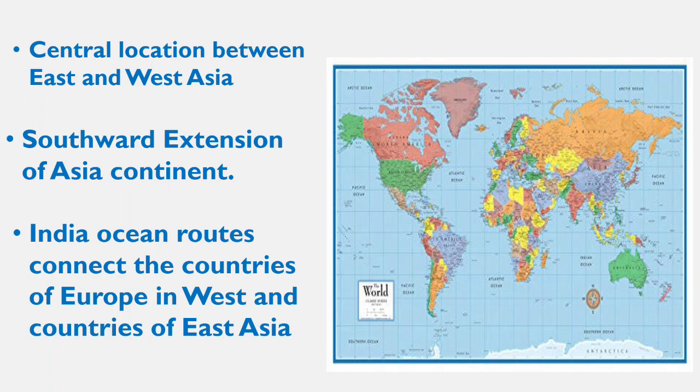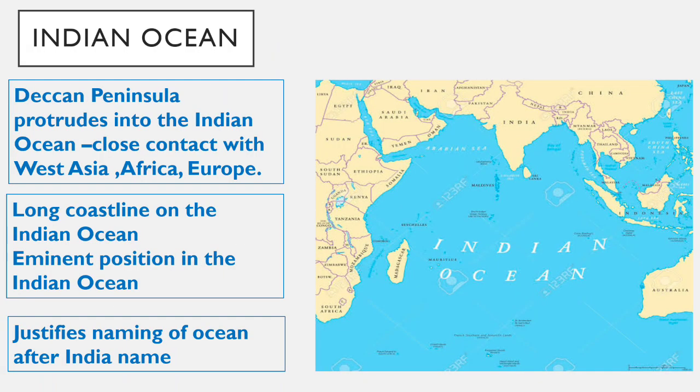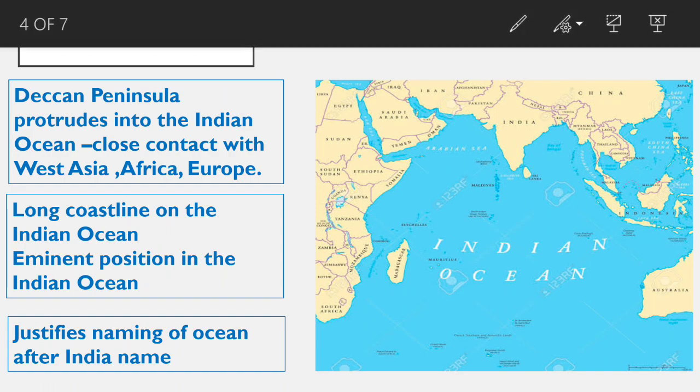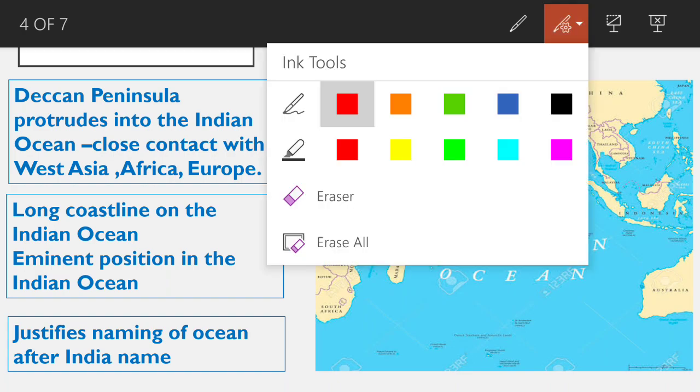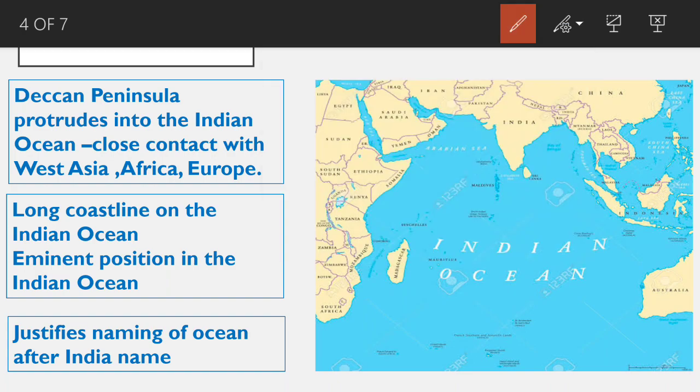Do you know why this ocean is named after India, and its significance? Let us know now. The Indian Ocean is situated near India. The Deccan Peninsula protrudes into the Indian Ocean. So what does that mean? The Deccan Peninsula is triangular. It is a piece of land almost surrounded by water. It is situated here.